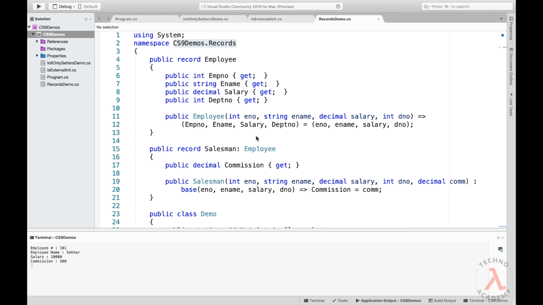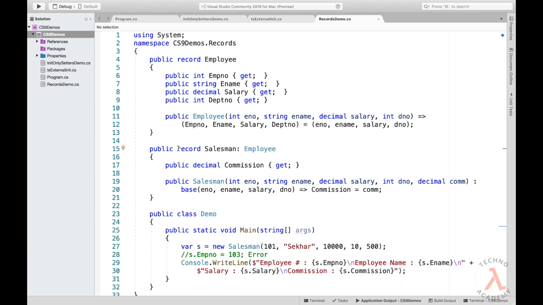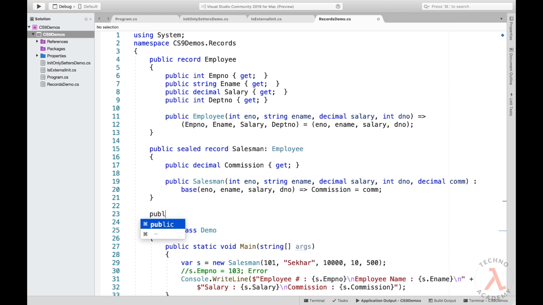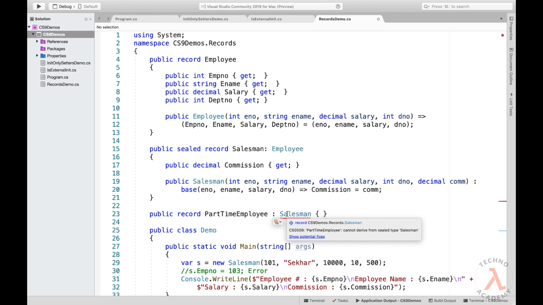So let us verify that also. Let me add a new keyword sealed and let us inherit the Salesman record. So let me type in public record PartTimeEmployee inherits Salesman. Now we can observe an error because the Salesman is a sealed class. So let me comment this line and add a statement error. So just remember that init only properties are great if we wanted to make individual properties as immutable.